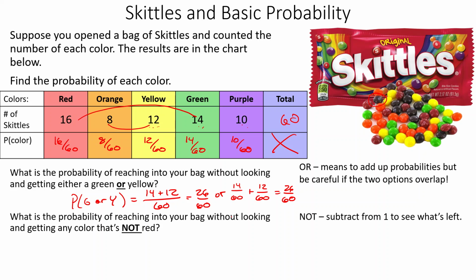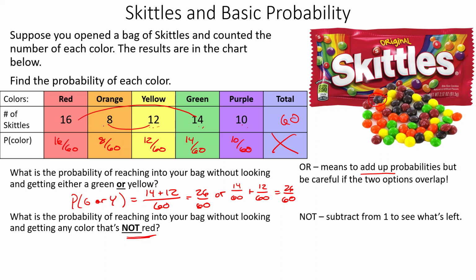So we add up the two probabilities. So or means you can add up the probabilities as long as the two options don't overlap. All right, we'll talk about overlapping in a later video. All right, what about the probability of reaching in and not getting a red?